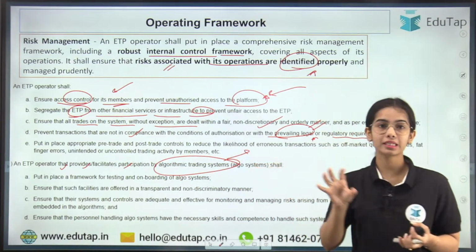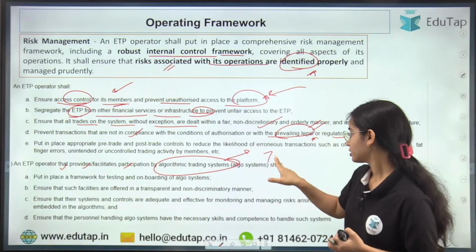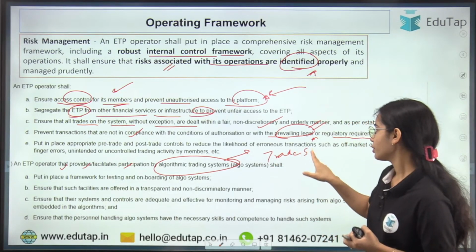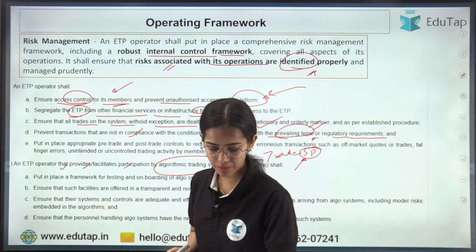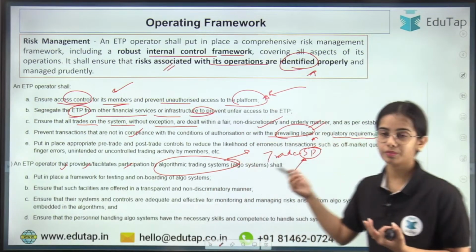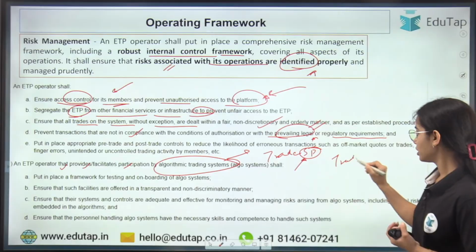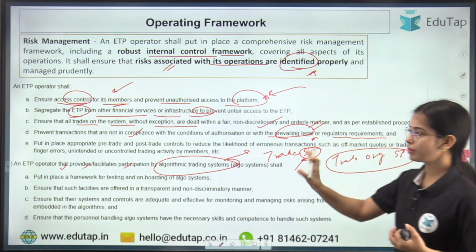In algorithm trading, the trade is processed through software programs. The trade that is happening through software programs is originated by a software program. So that is algorithm trading, right?